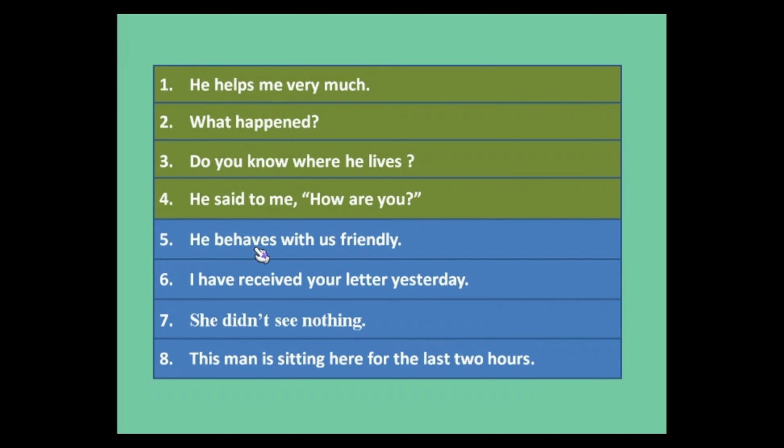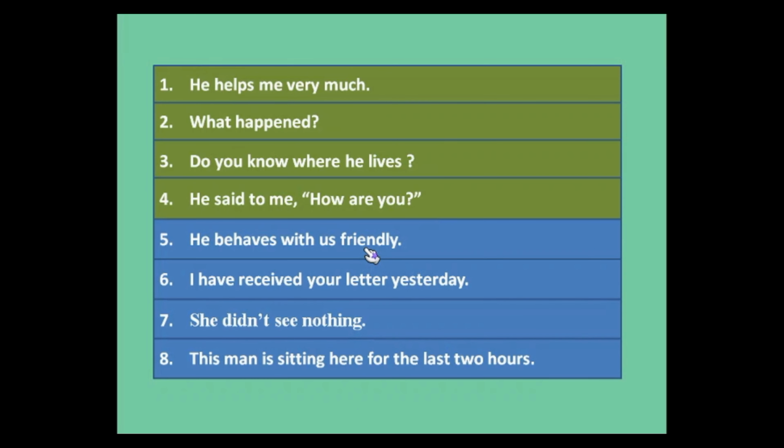Next sentence, he behaves with us friendly. So friendly is not an adverb here. We need an adverb to modify the verb behave. Though friendly ends in ly, this is not an adverb, this is an adjective. Most adverbs end in ly. But there are some words like friendly, mannerly, fatherly, brotherly, sisterly, kingly, which are adjectives, not adverbs.